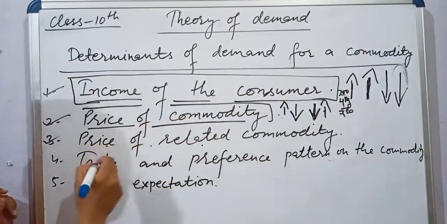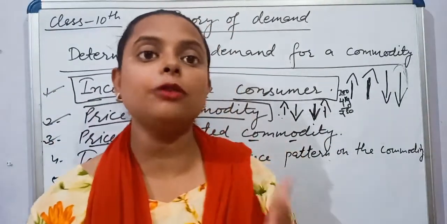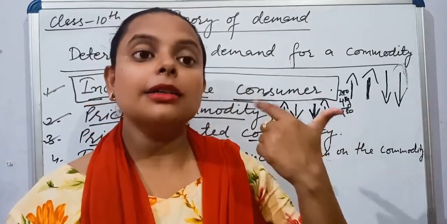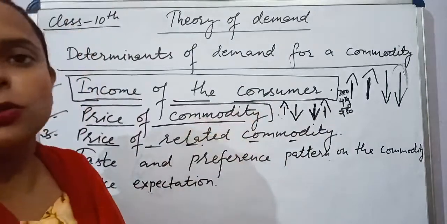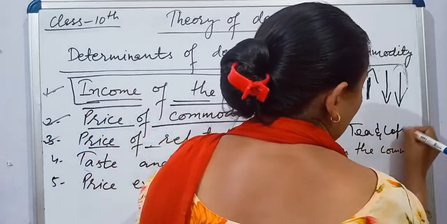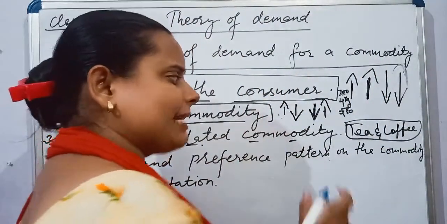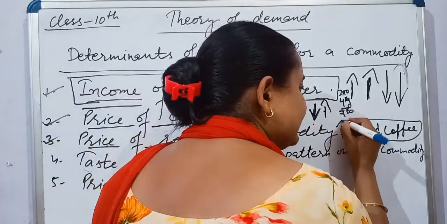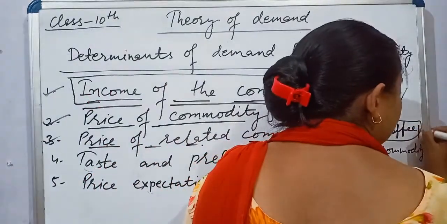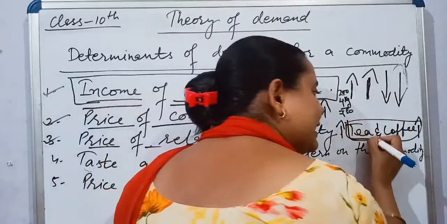Price of related commodity. In this case, we will study two types of commodity. First is substitute commodities. Second is complementary commodities. What is a substitute? Like tea and coffee. Tea and coffee are substitutes of each other. For example, if the price of tea increases, the demand for coffee will also increase.